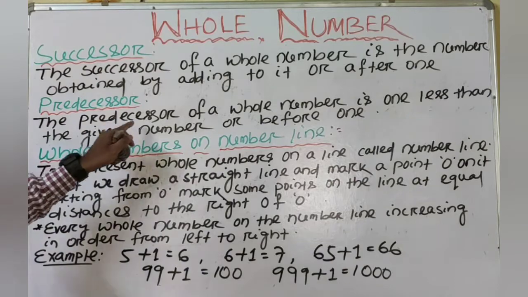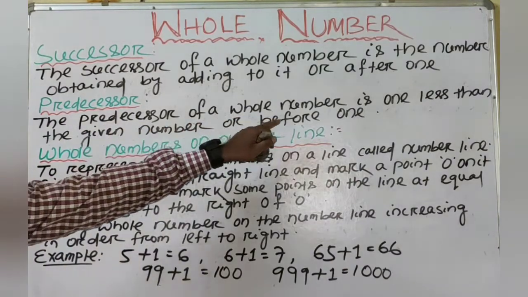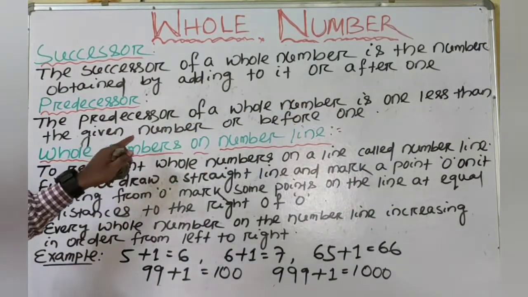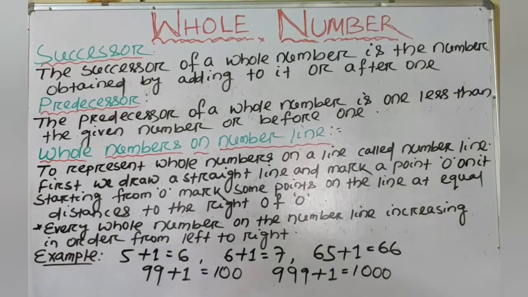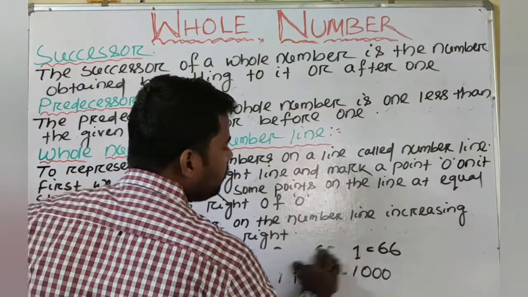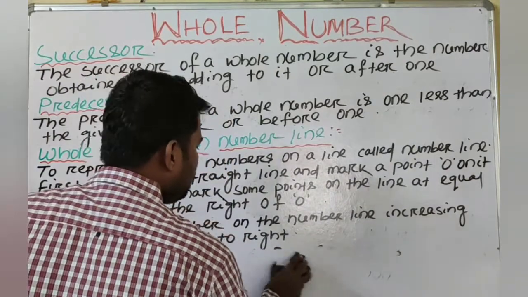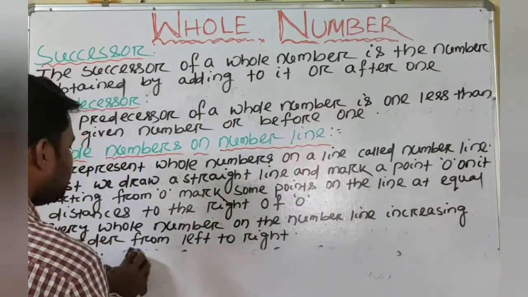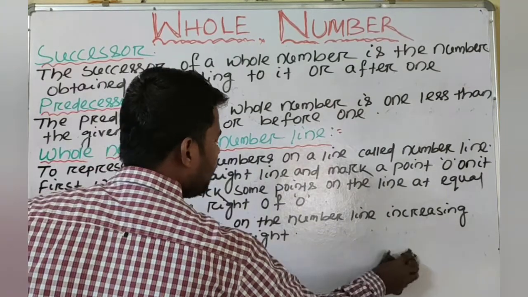Next we will know the predecessor of a whole number. The predecessor of a whole number is one less than the given number, or the number before it. So when we take any whole number and subtract 1, we get the predecessor of that whole number.